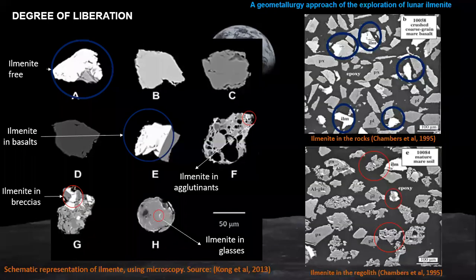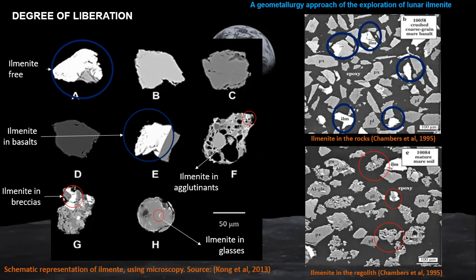But there is a problem with the minerals, because ilmenite is free in the rocks, but in the regolith it is mixed with other materials. You can see the dots in blue color when I explain ilmenite free and ilmenite in basalt. If we can measure how much ilmenite is free or locked in a material, we can use the term degree of liberation, which explains in a percentage how much ilmenite is free.